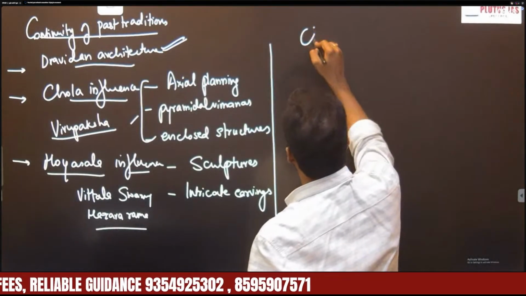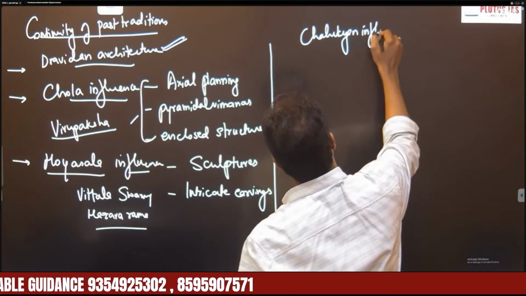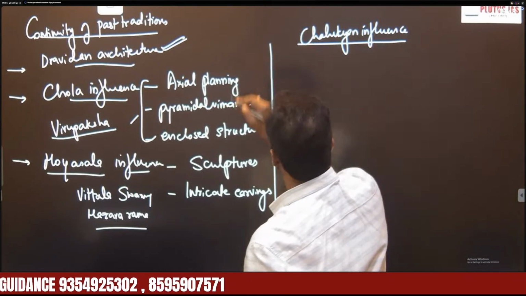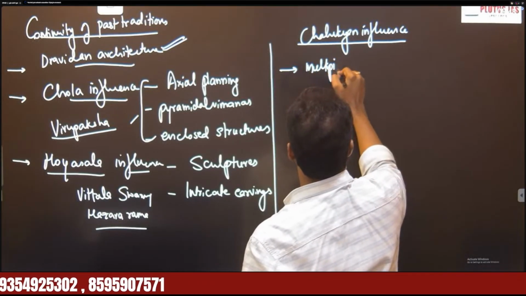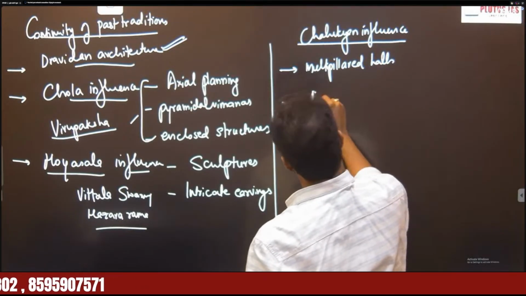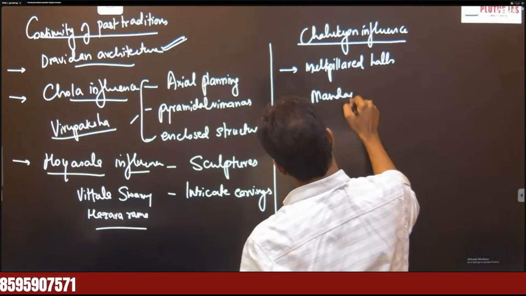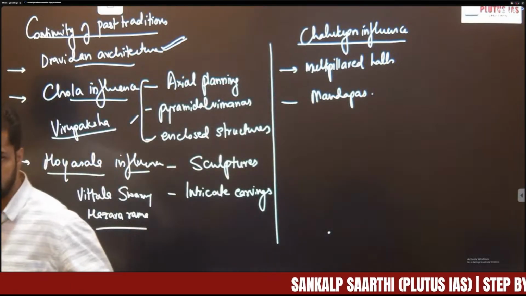Similarly, they continued Chalukyan influence as well, like multi-pillared halls, mandapas, etc. So these were taken from the Chalukyas.